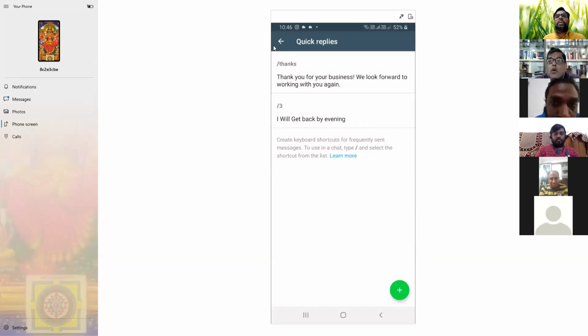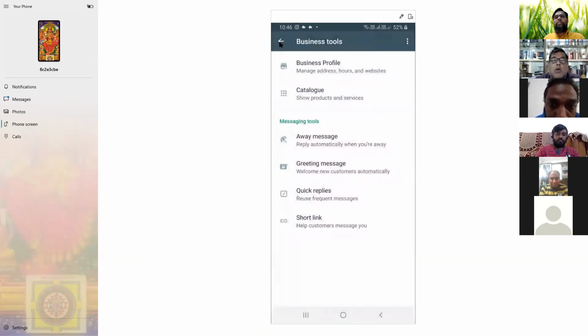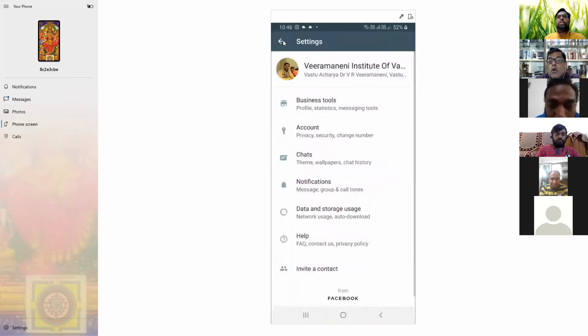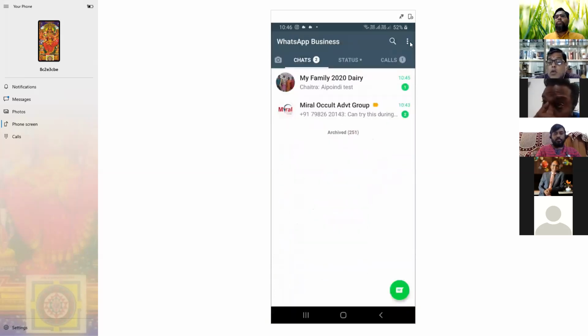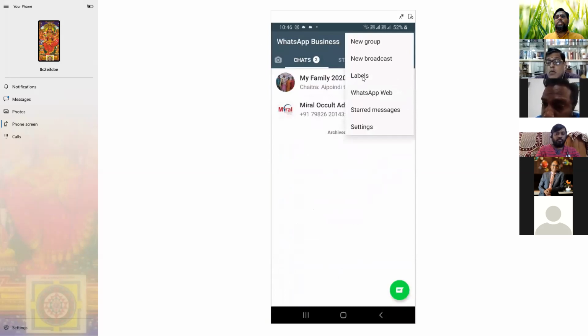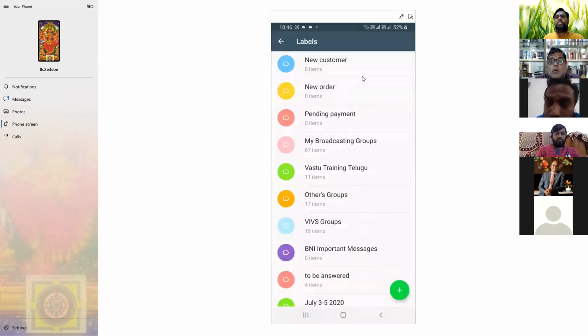Okay. Thank you. Then after this, I want to tell you one thing. If you understand labels, if not, let me know. I can explain more about labels for the reminders. Labels are like a segregation of your customers, for follow-up. Labels can be used for the segregation of your clients. And follow-up is very important for the labels.